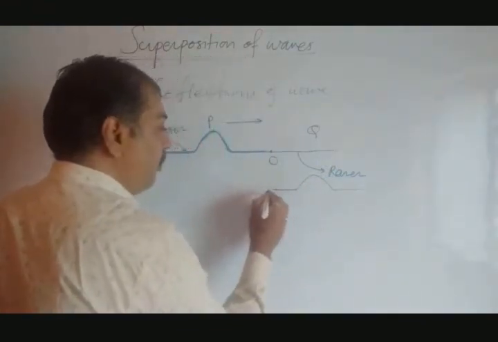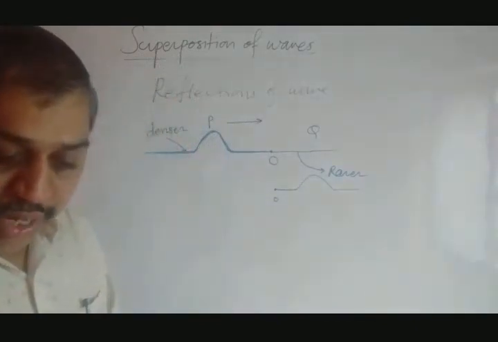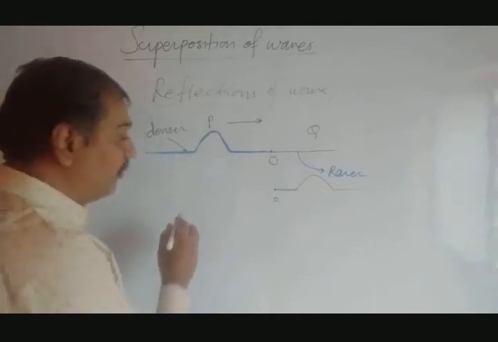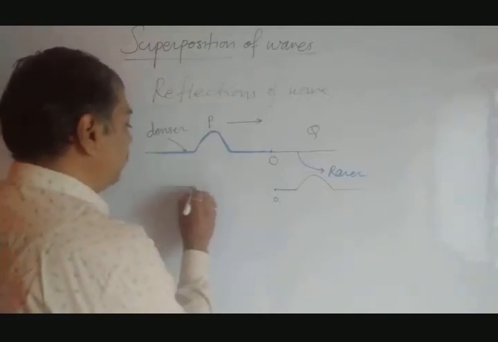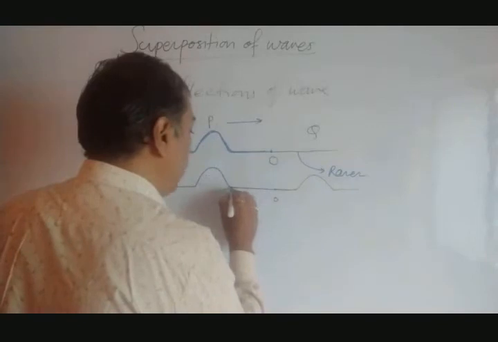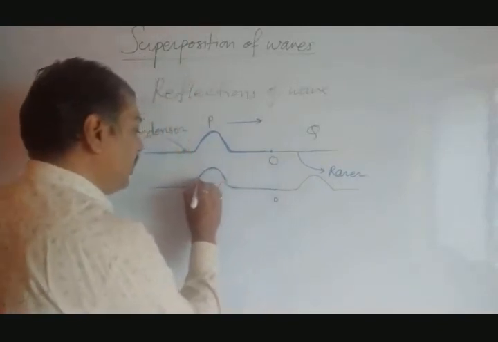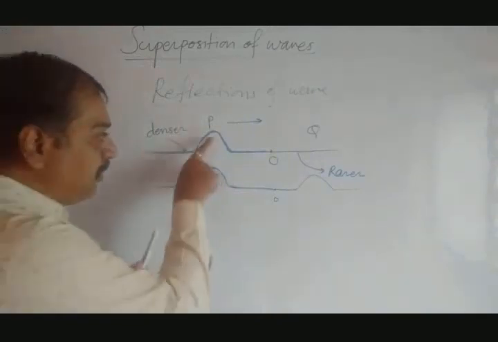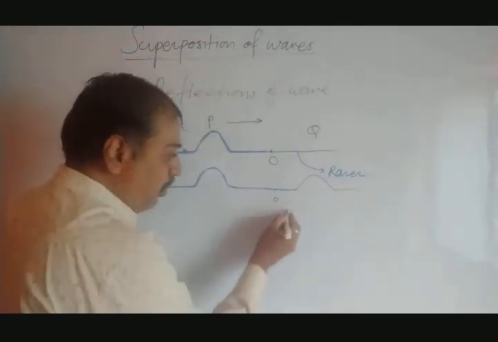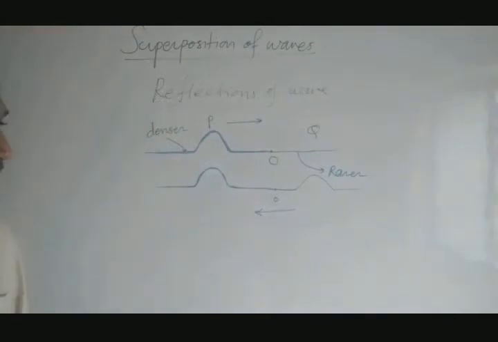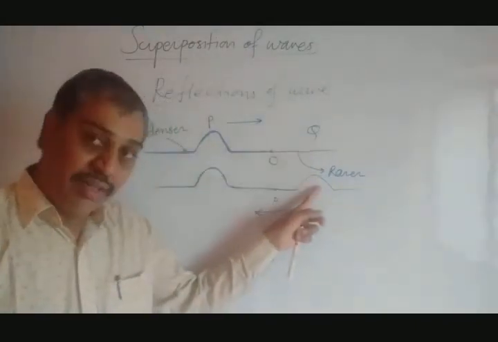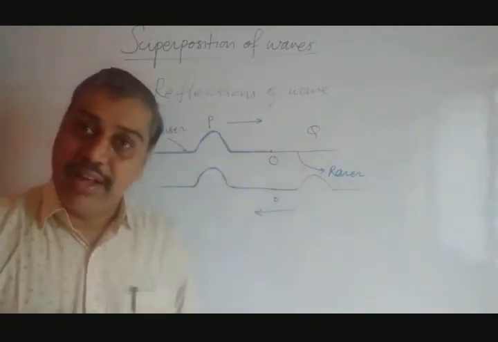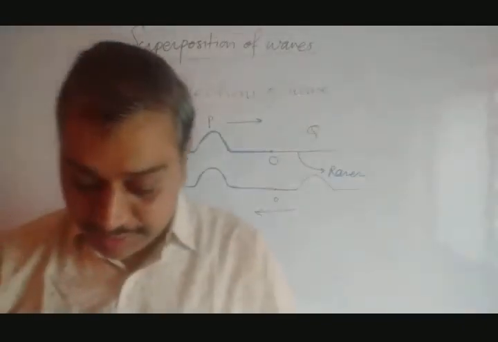Apart from this, we have to consider the large dimension wire, or string. So this is the large dimension, which is nothing but a denser medium. Now what occurred here? This is the incident wave, and this is the reflected wave. A crease incident, a crease reflected, when we move from denser to rarer. Another diagram they have taken.